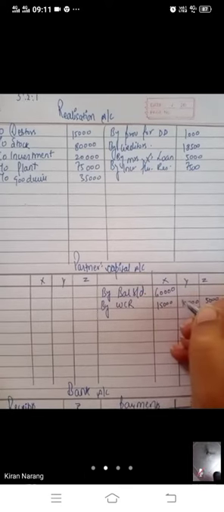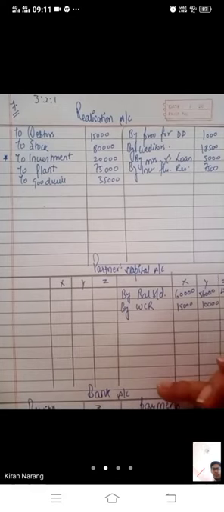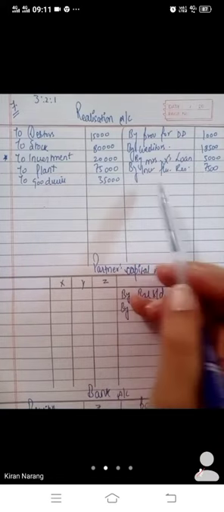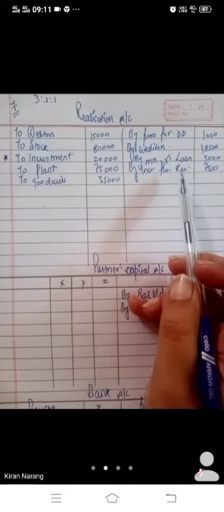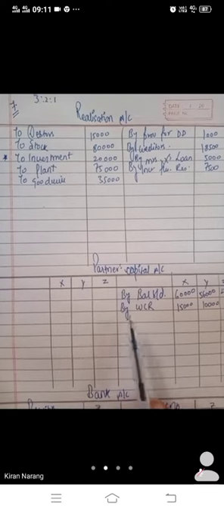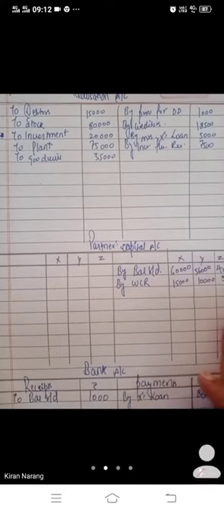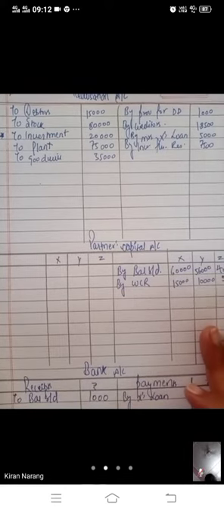60,000 X, 56,000 Y, and 40,000 Z. Capitals we have recorded in PCA and workman compensation reserve we have recorded in PCA. Only adjustment related to investment fluctuation reserve will be recorded in realization if investment is given in the question. If investment is not given in the question, the investment fluctuation reserve will be distributed as always. So this was the transferring of assets and liabilities in their respective accounts. Now you have to go through only 4 adjustments.